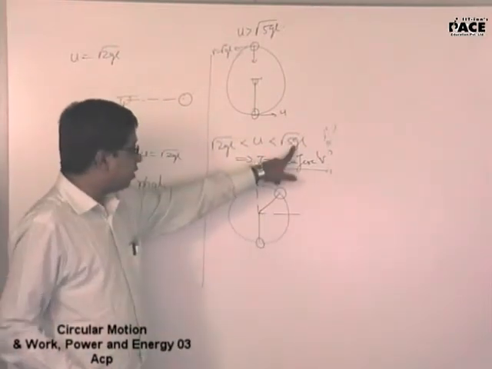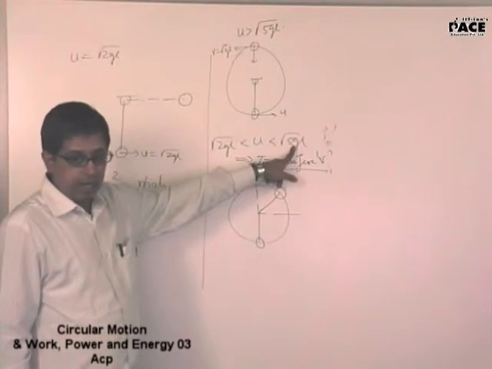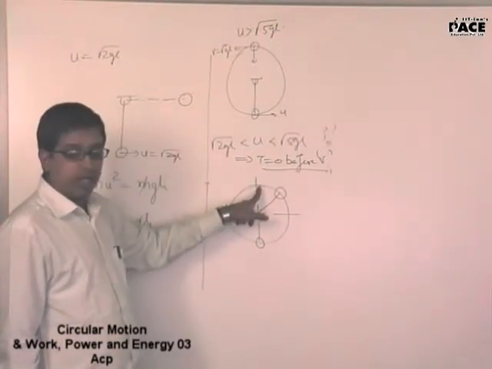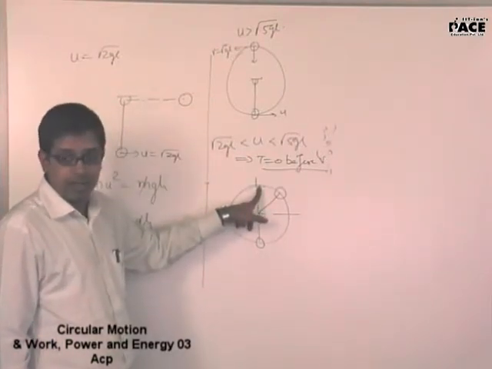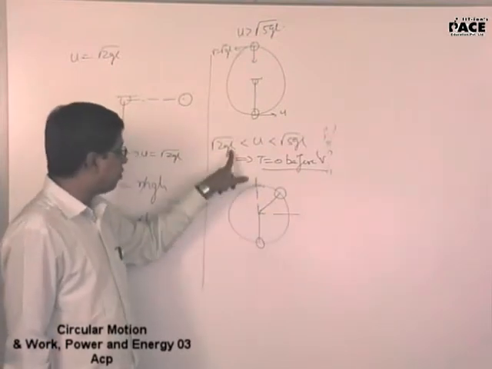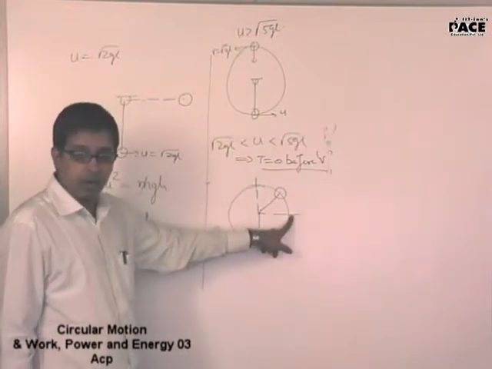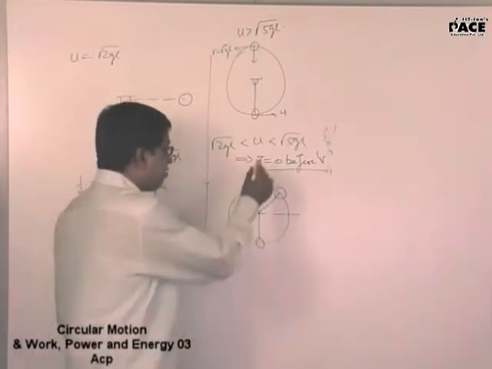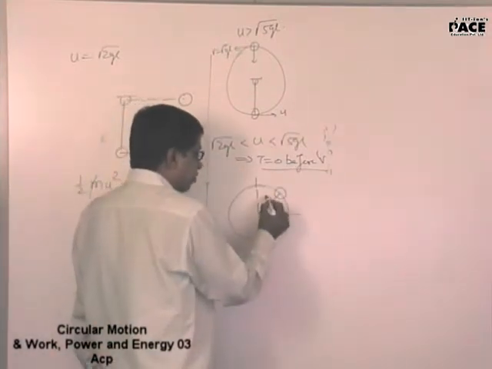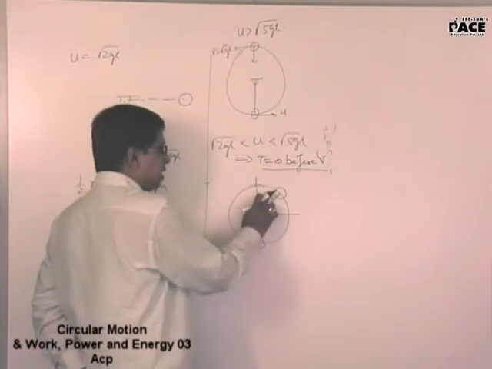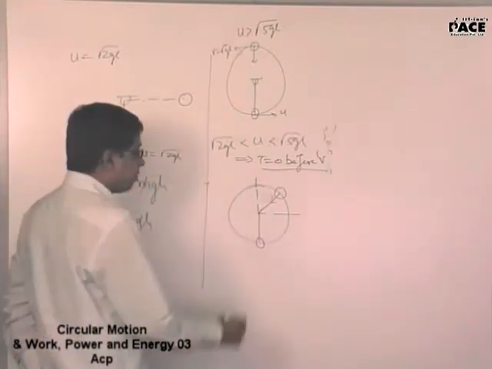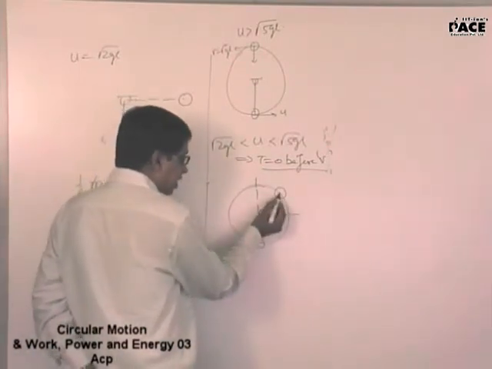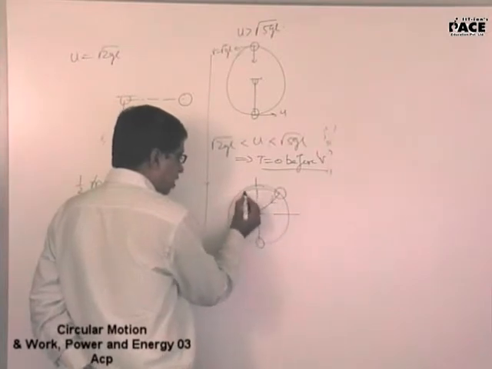Yes. You are less than root over of 5gl. So here it will not be passing through the circular path, but it is greater than root over of 2gl, so it will cross this particular point. And you are telling me that for this velocity the tension becomes zero first. So the tension becomes zero somewhere here. When the tension becomes zero here, it leaves the circular track. It will go about in a projectile motion this way.